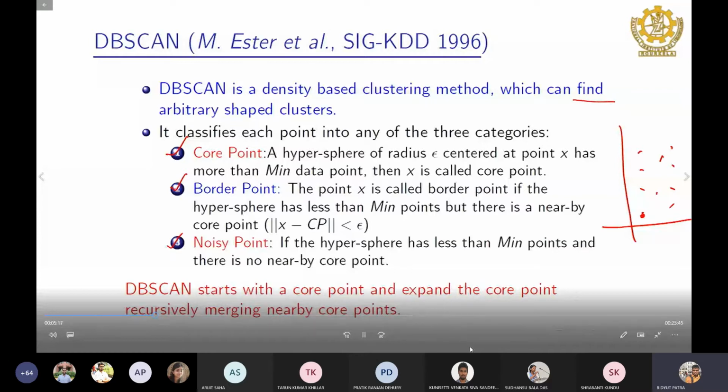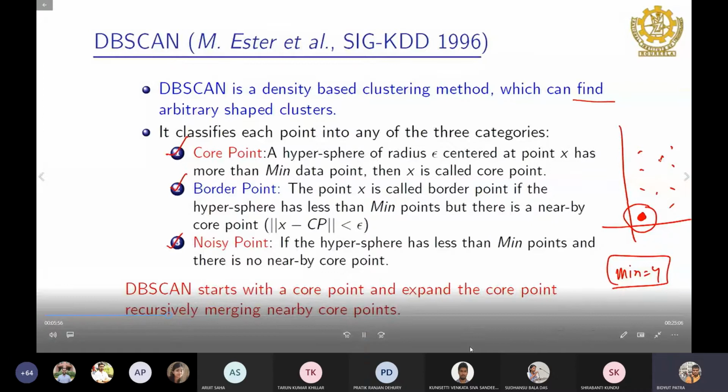So when will this point be called a core point? If this point has a certain minimum number of points within its neighborhood. Let's say the minimum is 4. Initially we fix it. How do we fix it? That we'll see.